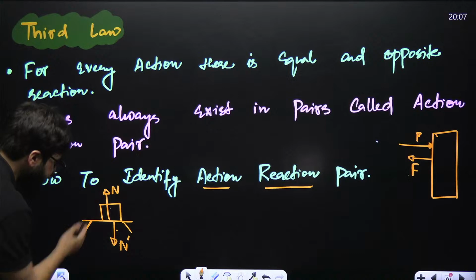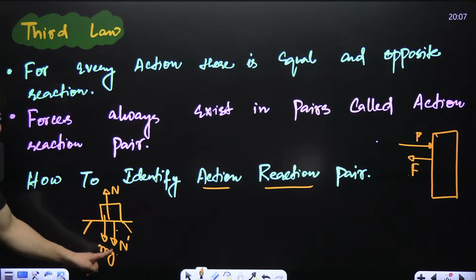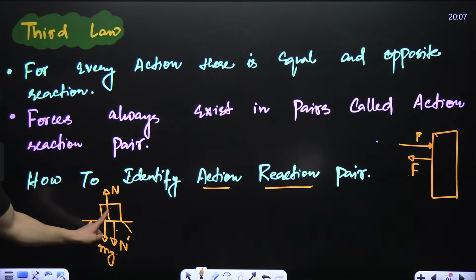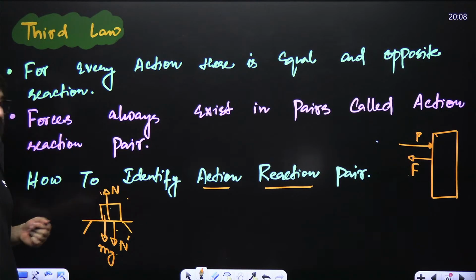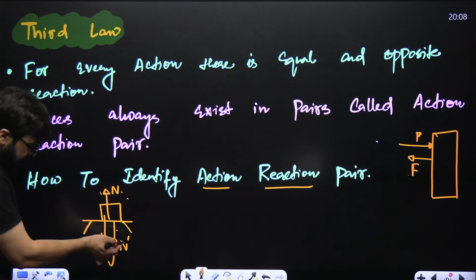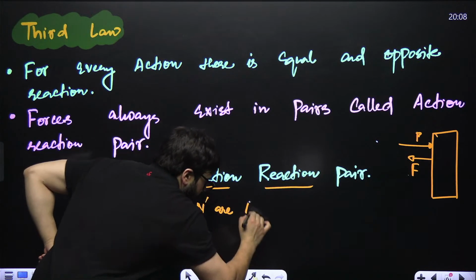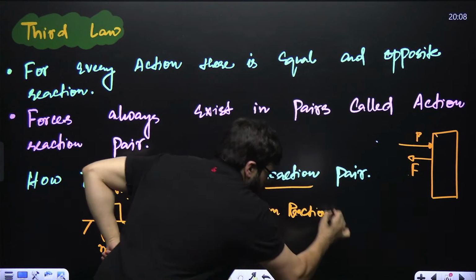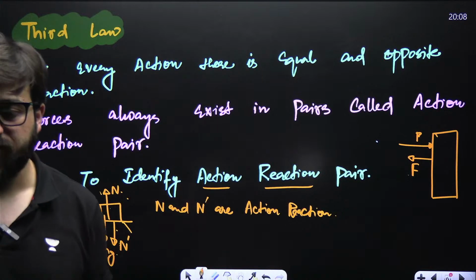So what is the other force which is acting on this one? That is mg. So mg and N are not an action-reaction pair. No. They are acting on the same body. But N and N dash are the action-reaction pair. They should have the same nature. This is gravitational force, this is normal force. They have different natures. So N and N dash are action-reaction. To every action, there is an equal and opposite reaction.